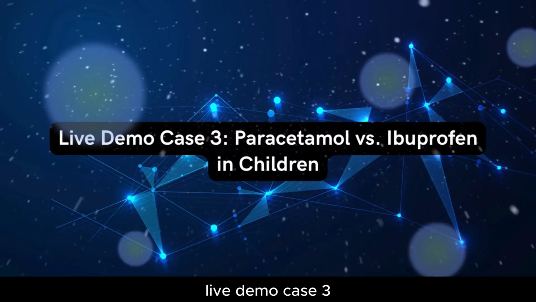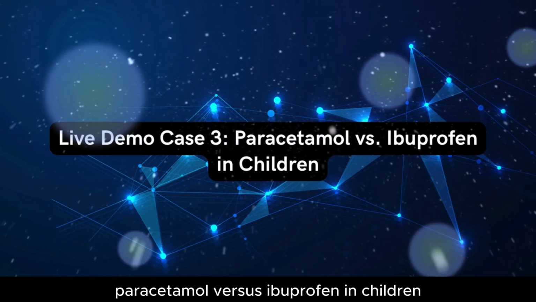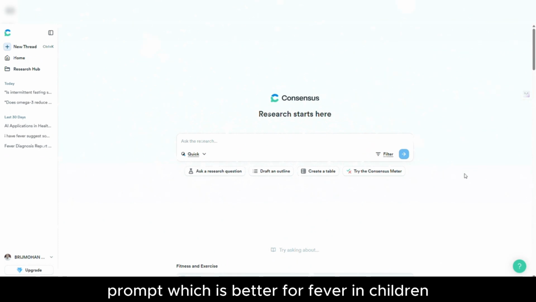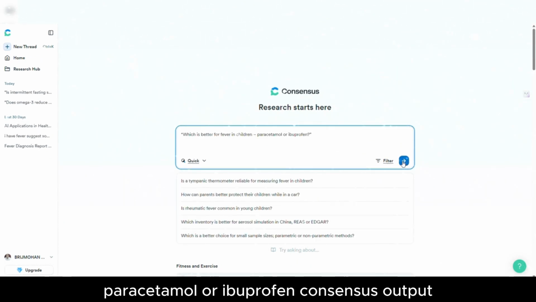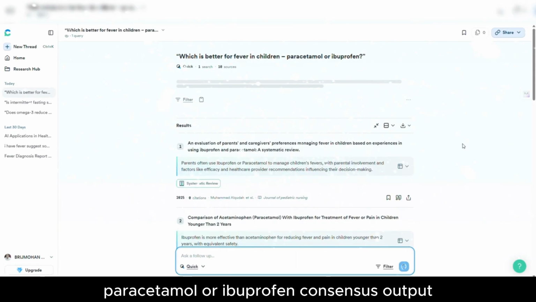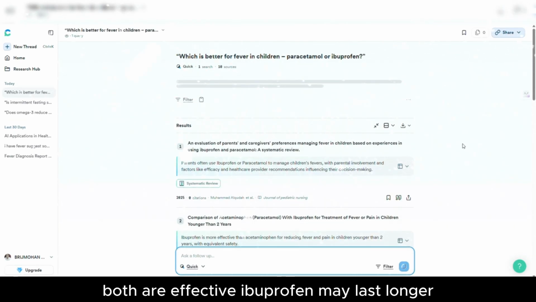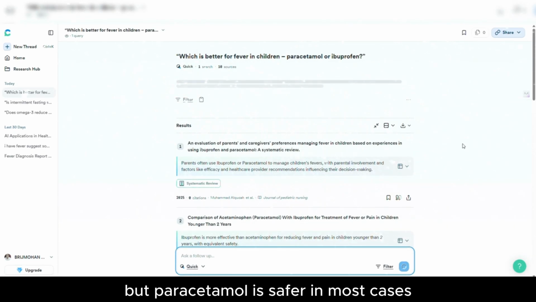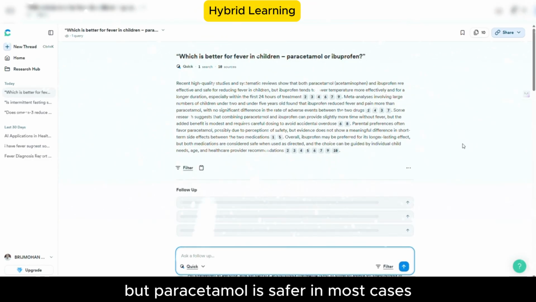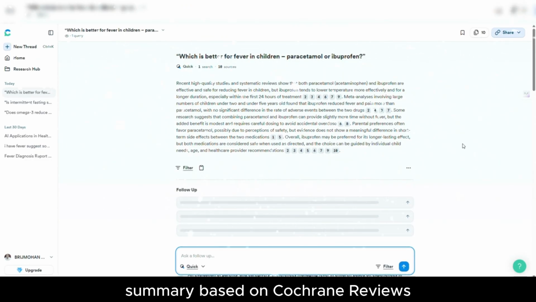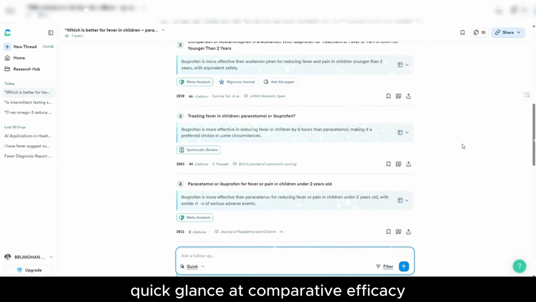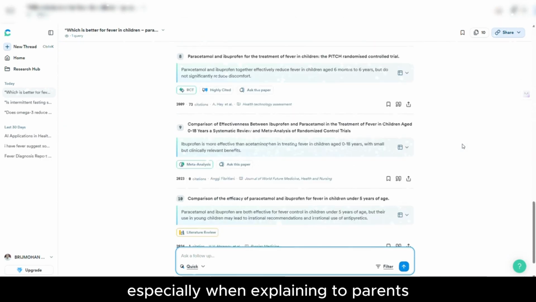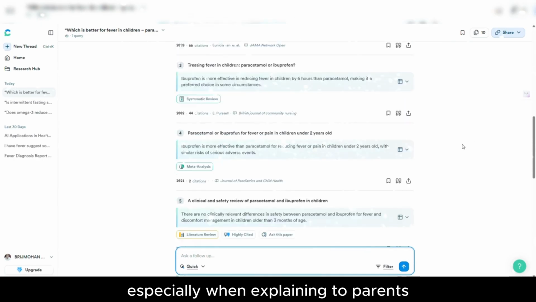Live demo case 3: paracetamol versus ibuprofen in children. Prompt: which is better for fever in children, paracetamol or ibuprofen? Consensus output: both are effective. Ibuprofen may last longer, but paracetamol is safer in most cases. Summary based on Cochrane reviews. A quick glance at comparative efficacy helps guide your choice, especially when explaining to parents.